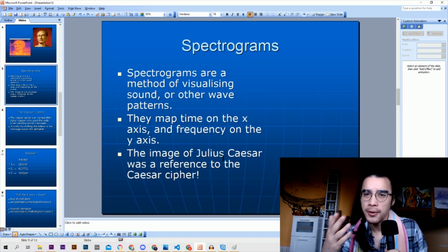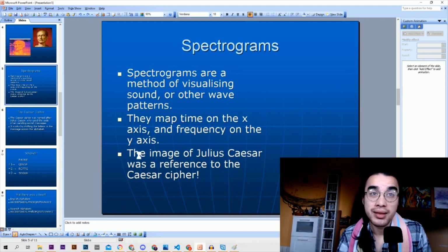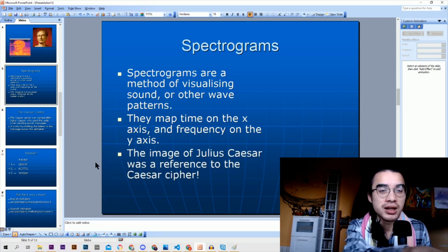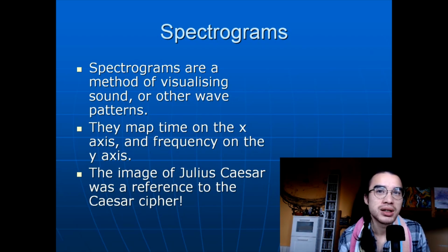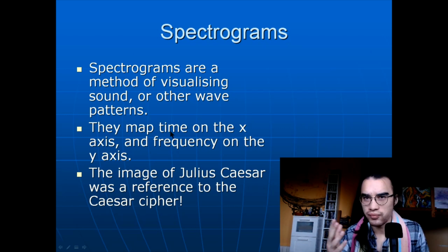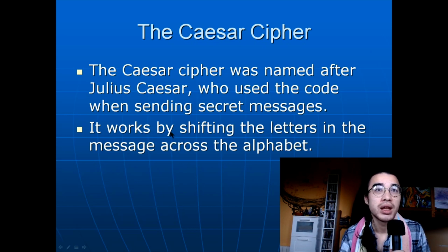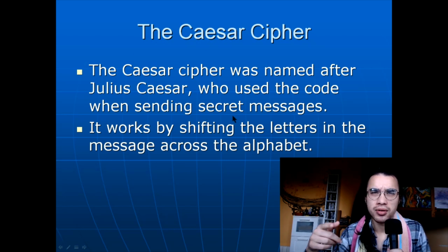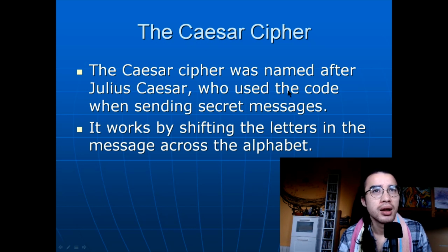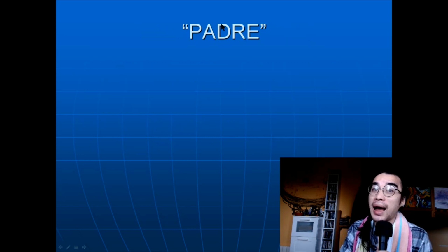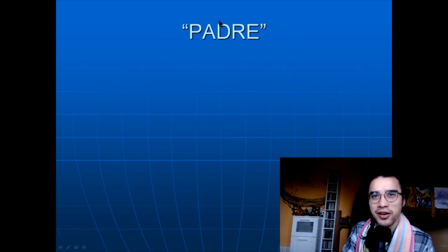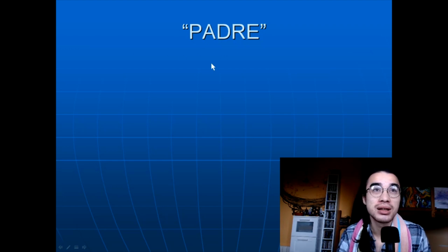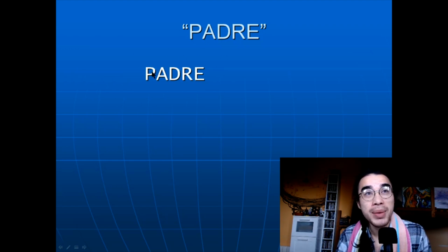So why Julius Caesar? Well, the image of Julius Caesar was a reference to the Caesar cipher, which is an old code that was used by Julius Caesar. And that's why it was named after him. And it works by shifting the letters in the message across the alphabet. I don't know if I worded that right, but let's have an example. Padre. Let's encode this using the Caesar cipher. So here we have P-A-D-R-E.